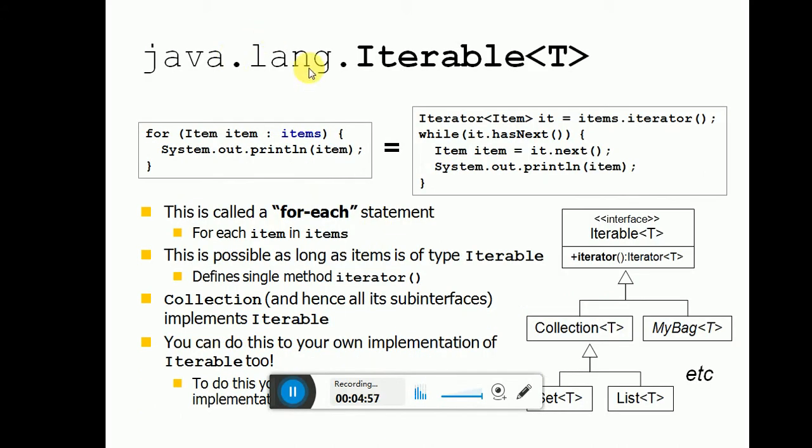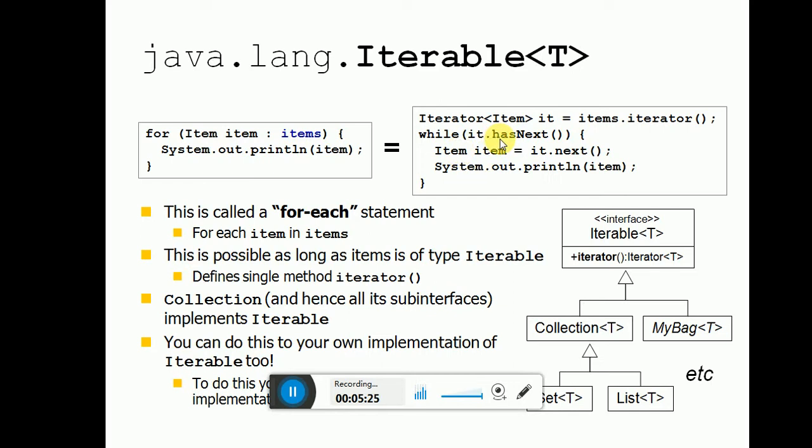And next one is java.lang.Iterable. For Iterable, you list out the elements using the iterable, while it has the iterator. The items are stored, and for each item, system dot out dot println is called, right?